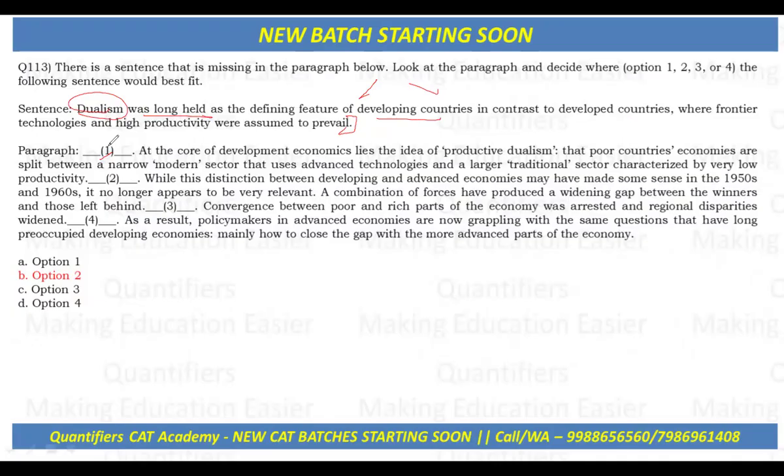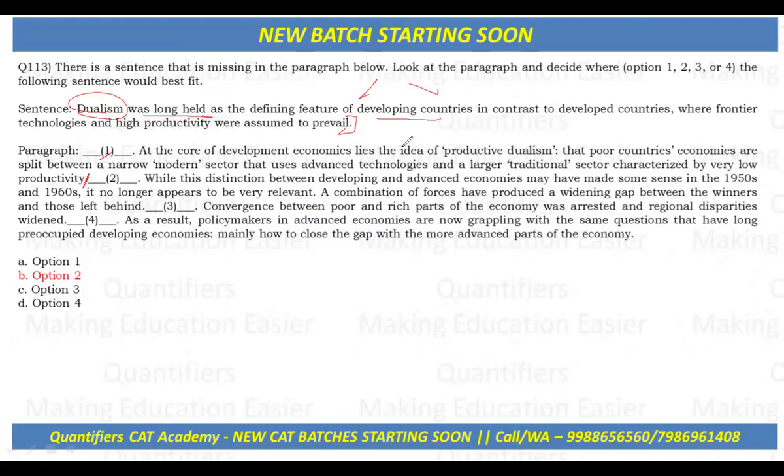The sentence says that at the core of development economics lies the idea of productive dualism, that poor countries' economies are split between a narrow modern sector that uses advanced technologies and a larger traditional sector characterized by very low productivity.